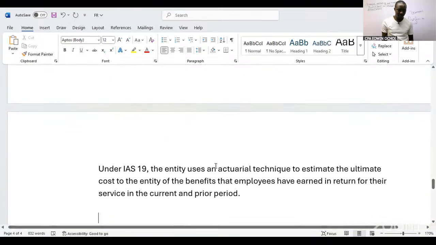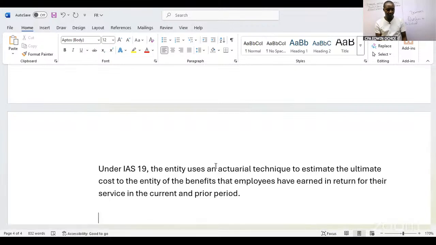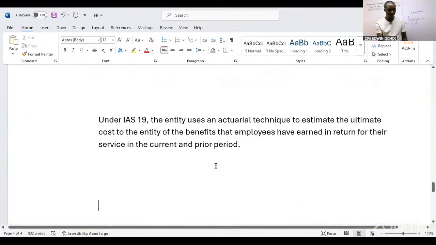Under IAS 19, the entity uses an actuarial technique to estimate the ultimate cost to the entity of the benefits that the employees have earned in return for their service in the current and prior periods. So that was the theory.